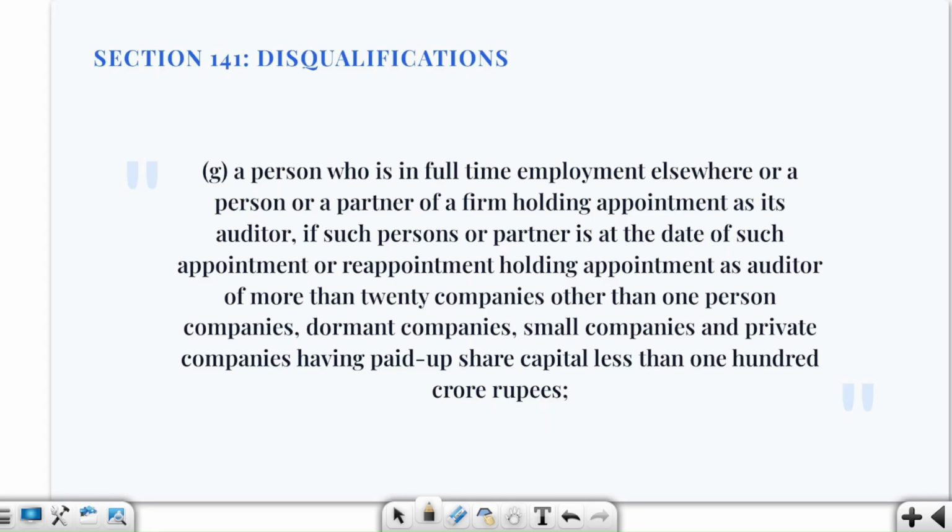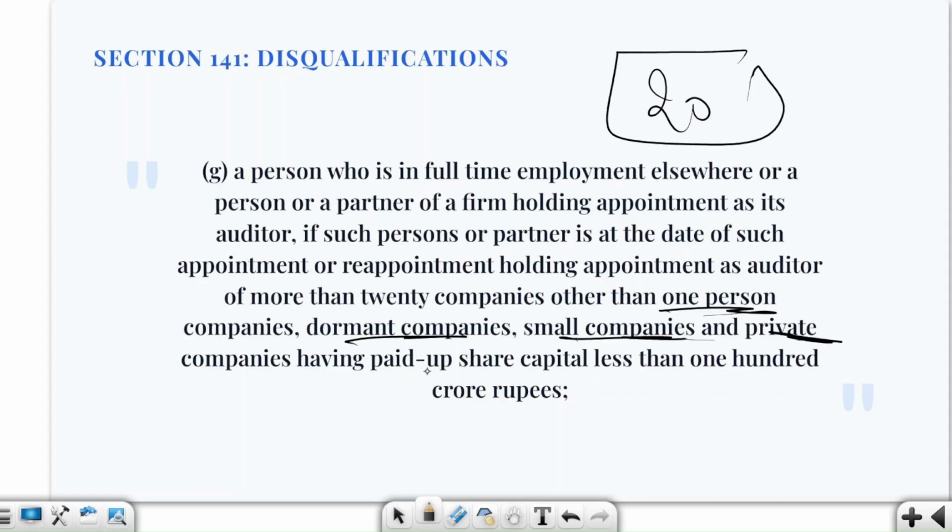Next, this is something very important. Here we are saying that disqualification is related to more than 20 companies. A person cannot be appointed as an auditor if he is already holding appointment as an auditor of 20 companies, subject to statutory exclusions. You have to remember that the clause excludes certain companies from this 20 number: one person company, you remember OPC, dormant company, small company and private companies that have paid up share capital less than 100 crore rupees. So in this 20 number we are not counting all these companies.